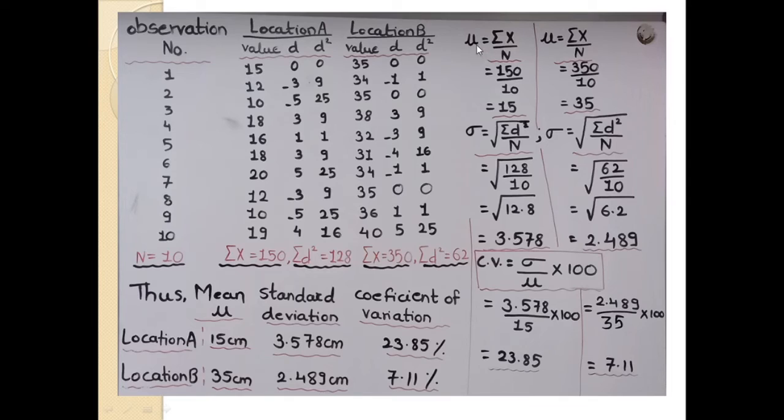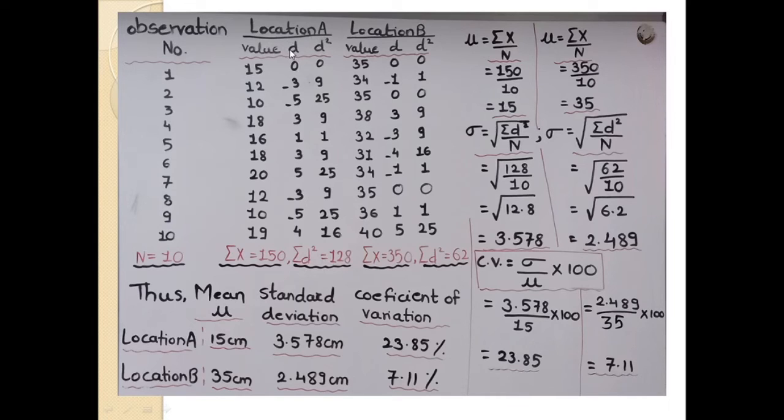Firstly, I calculate the mean for location A. Mu is equal to summation of x upon n. The summation of x is 150 divided by 10, and the mean for location A is 15.